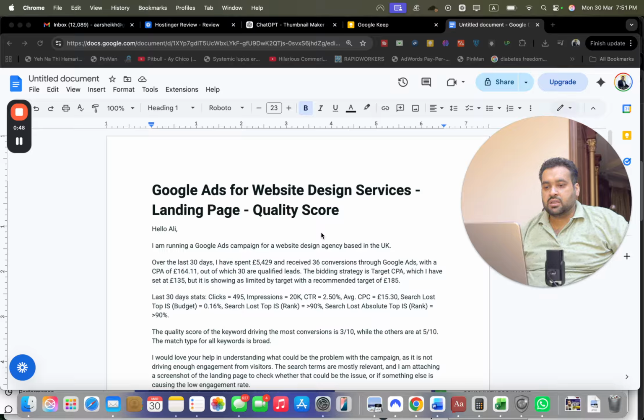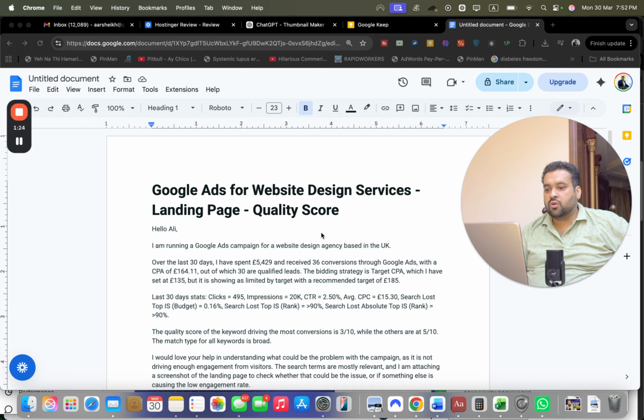The bidding strategy is target CPA, which I have set at 135 pounds, but it is showing as limited by target with a recommended target of 185. The last 30 days stats: 495 clicks, 20,000 impressions, 2.5% CTR, 15 pounds CPC, search lost top impression share budget 0.16%, search lost top impression share rank 90%, search lost absolute top rank is 90%.